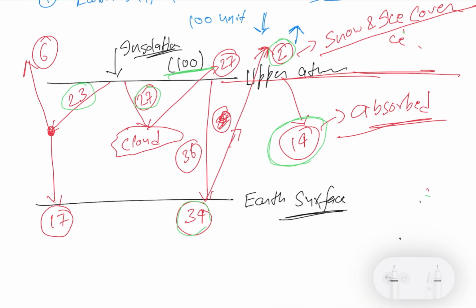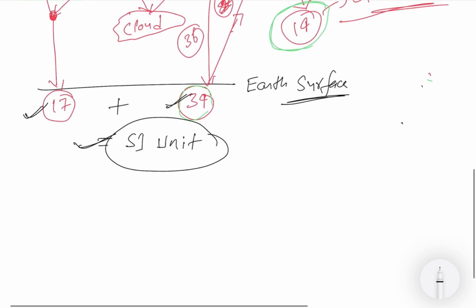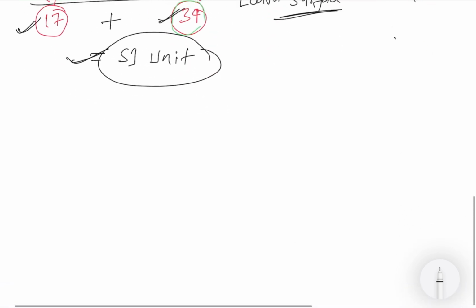You can see that 17 units and 34 units are absorbed by the earth, meaning this acts as terrestrial radiation. So 17 plus 34 is equal to 51 units. That means 51 units, or 51%, whatever you can take, is the terrestrial radiation the earth has at a particular point of time. Now we know that earth never retains any heat with it. So this 51 units, how it is dissipated, that we will see.